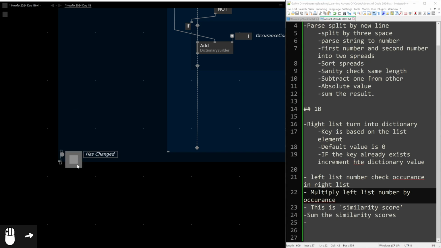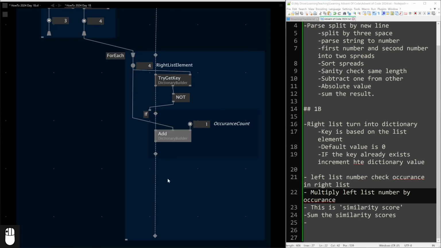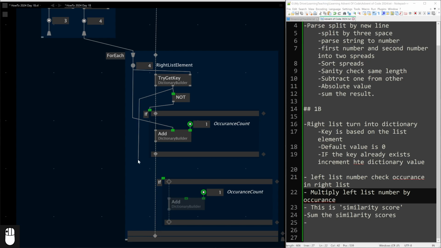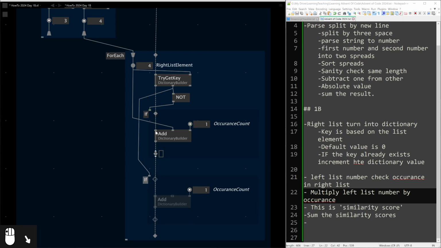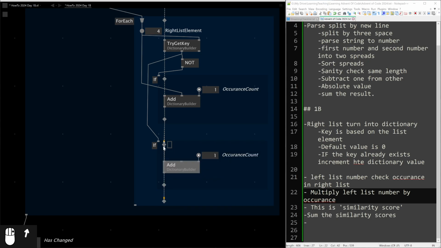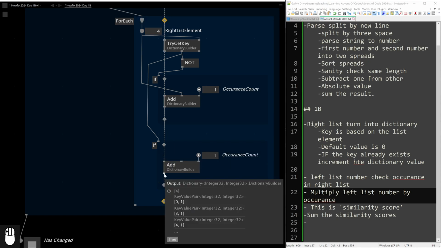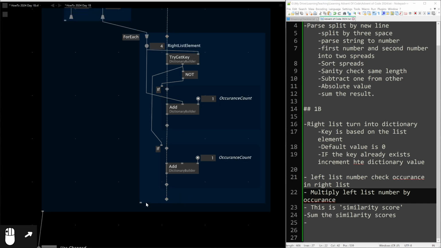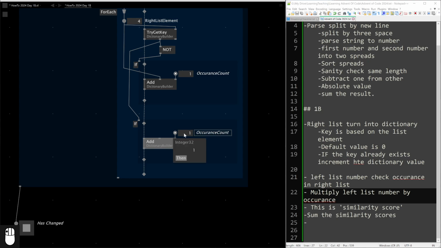Now, whoops. Dictionary builder, let's say what happens when the value is. So this if block is going to trigger when the result is true. If the value is already in the dictionary, then we don't want to add it.